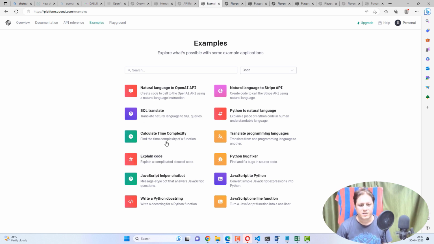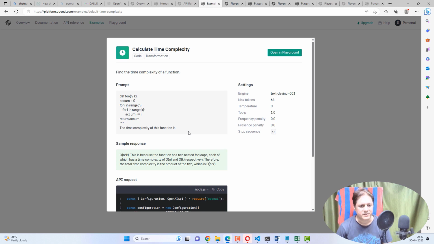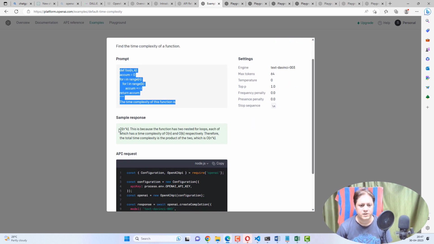It is the calculate time complexity. So if you provide any code, in whatever language ChatGPT understands, it will calculate the complexity based on the code which you have written.